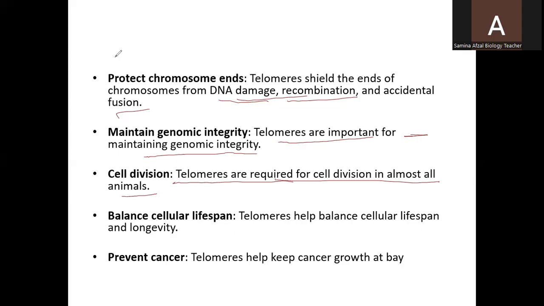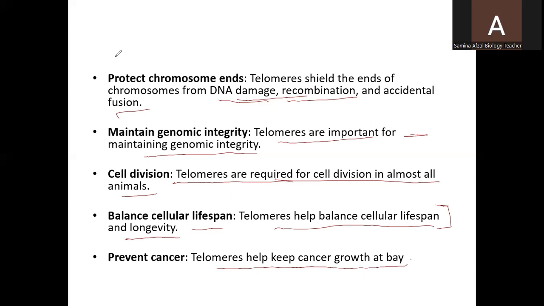They balance cellular lifespan. Telomeres help balance cellular lifespan and longevity. So the lifespan of the cells is increased because of these telomeres, and they also prevent cancer. Telomeres keep cancer growth at bay. They help the cells not to grow uncontrollably.